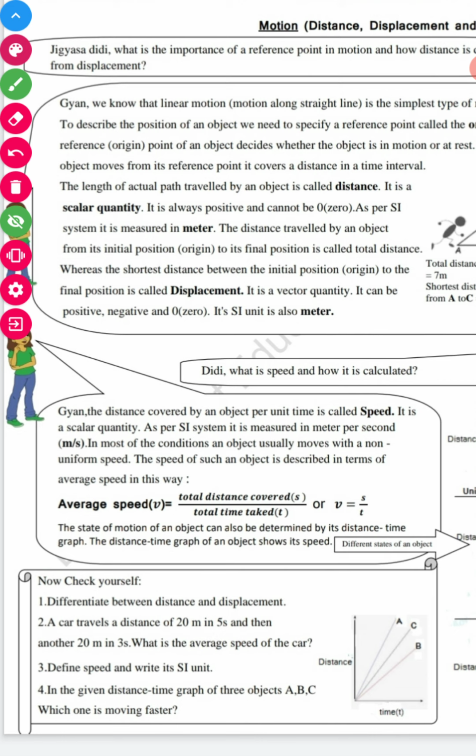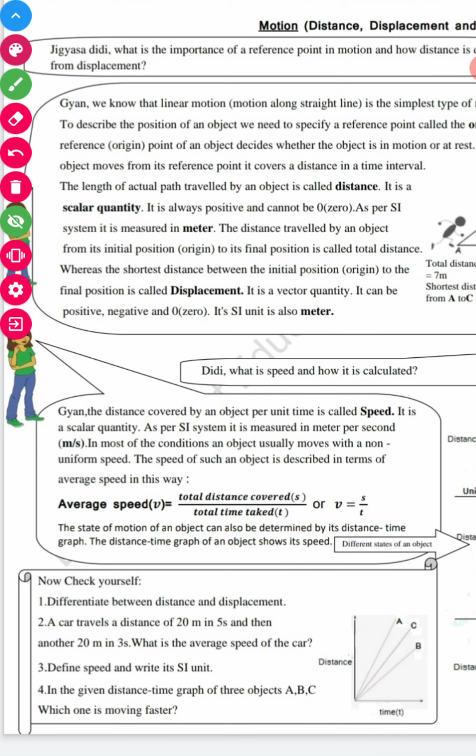Next we have: define speed and write its SI unit. The distance covered by an object per unit time is known as speed. It's a scalar quantity. Speed has no direction. If I say that a car is moving 40 kilometer per hour, then it is a scalar quantity which is called speed.